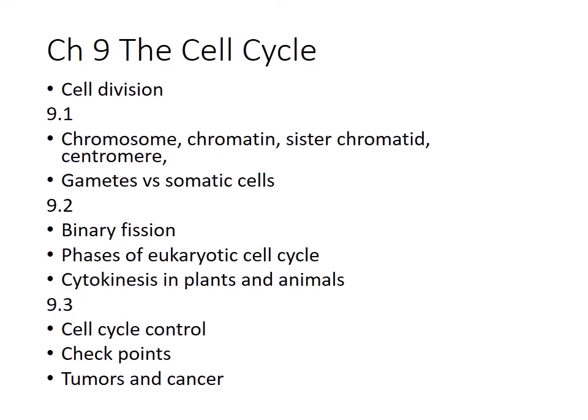So we're going to do chapter 9. We're going to talk about cell division, all the C words like chromosome, chromatin, centromere, sister chromatid. We'll talk about gametes versus somatic cells, binary fission, the phases of the eukaryotic cell cycle, and cytokinesis and how it's different in plants and animals. We will also talk about controlling the cell cycle, checkpoints, and tumors, and a tiny bit on cancer as well.